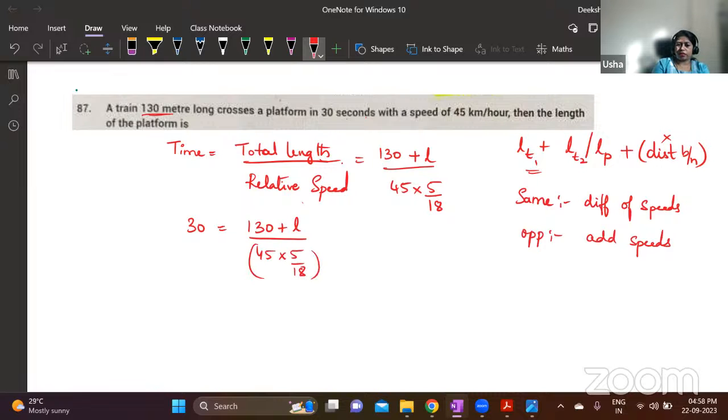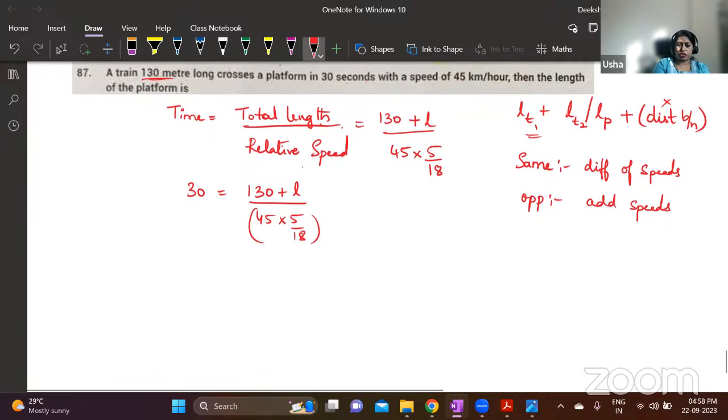Now this entire thing, I will take it to the LHS. You will get 30 into 45 into 5 by 18. This entire thing is in the denominator, so it goes to the numerator. 130 plus L. I will cancel this by 6. 6 5s are 30, 6 3s are 18. Now 3 15s are 45. So this is 5 into 5, 25 into 15.